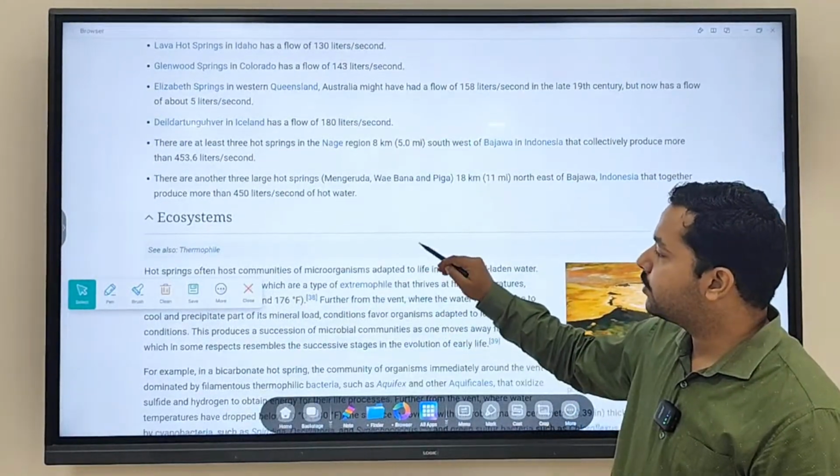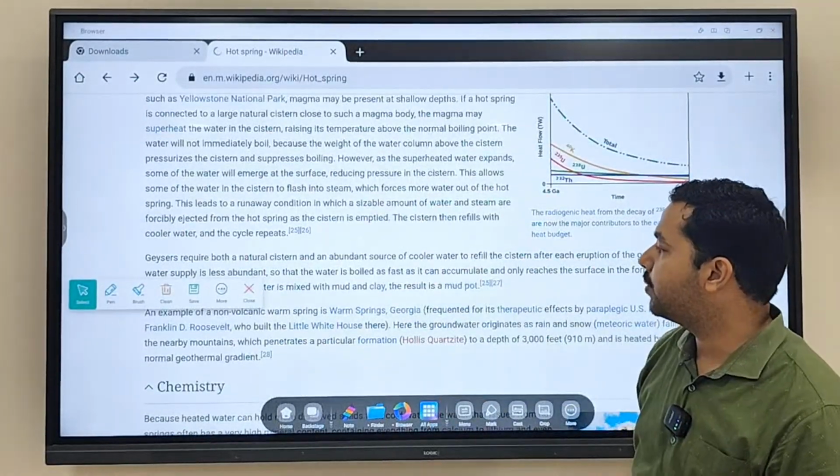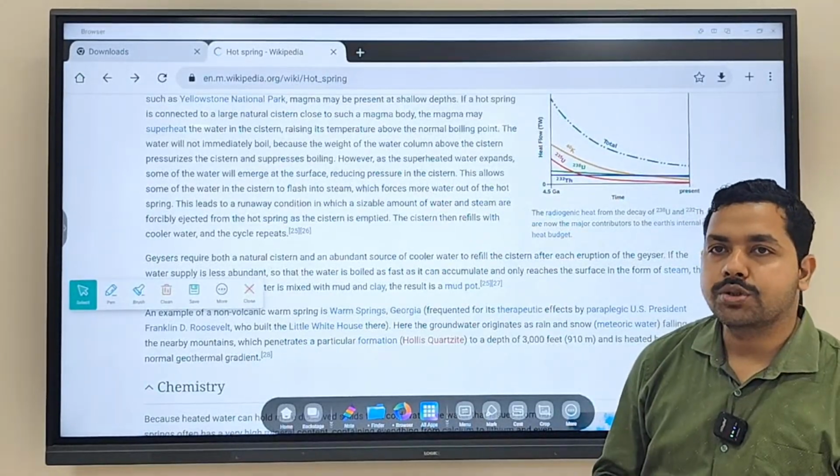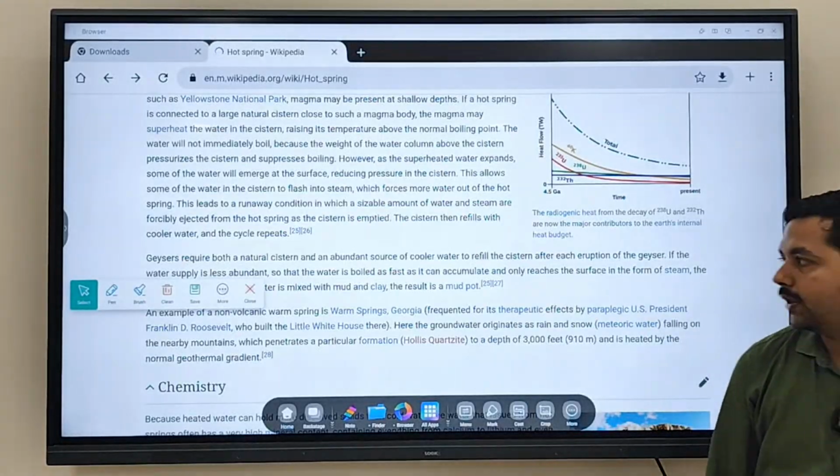So these are what? These are the important regions where you will see formation of hot springs. Fine. So that's why the question might come: what is a hot spring and what is a geyser. Clear? Another thing.